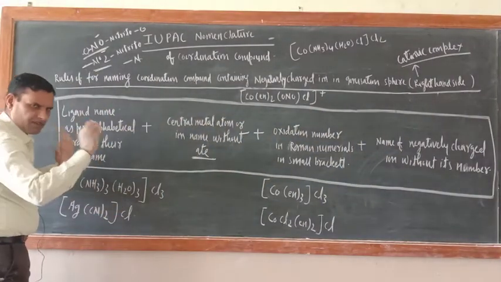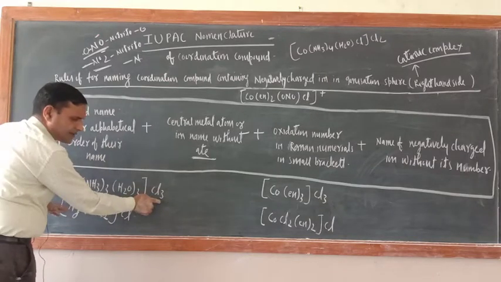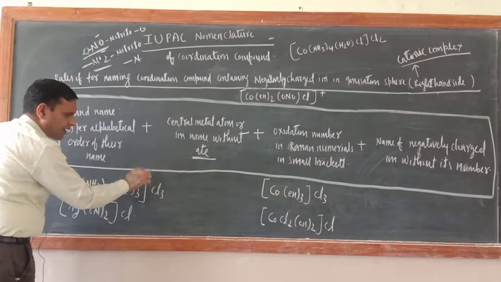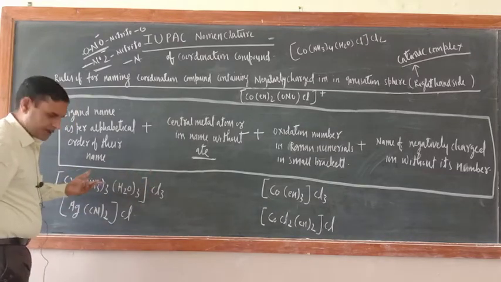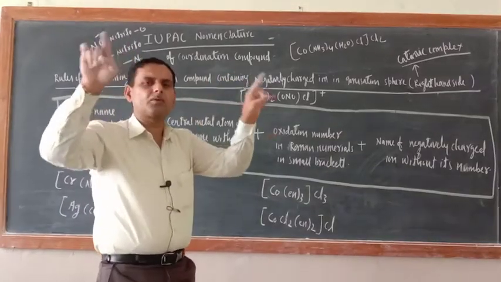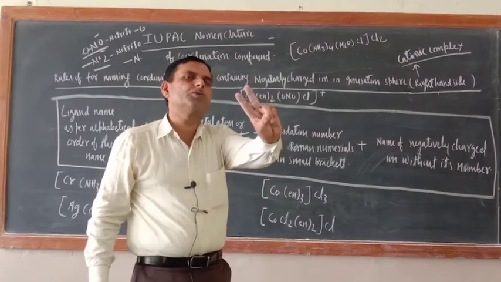Just see the example I wrote here. Suppose just first see the formula of coordination compound. If ions are present in the right hand side of the coordination sphere, so the complex will acquire here positive charge. Correct or not? See, in all cases like that only. Whatever rules earlier you have written, I have divided those rules into two parts.